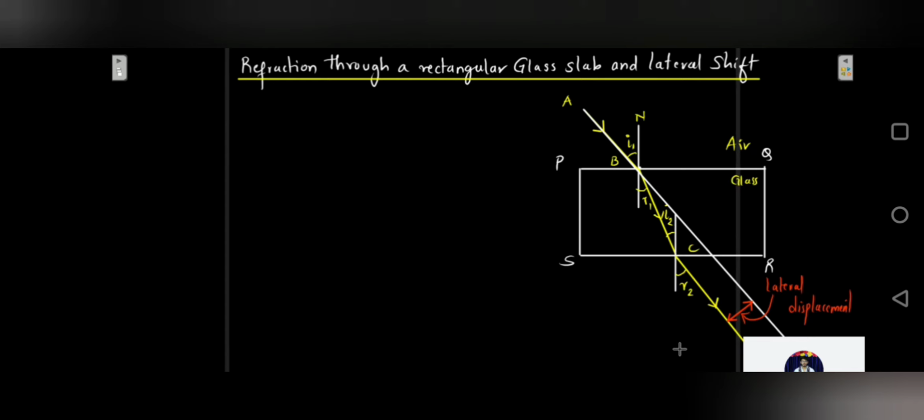Another thing to be noted is that from the figure you can make out that angle I1 will be equal to angle R2. This is another observation which is made. You can look at it geometrically. This is as good as a transversal across parallel lines, so this angle would be the same as angle R2. I1 will be the same as angle I2.